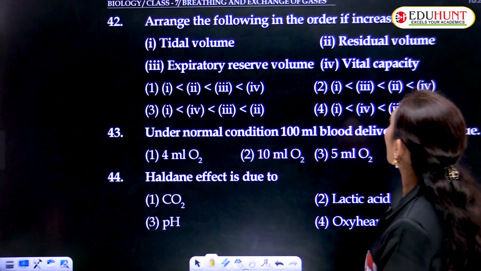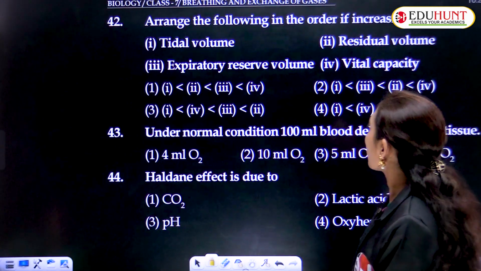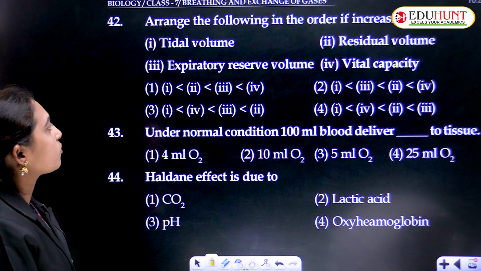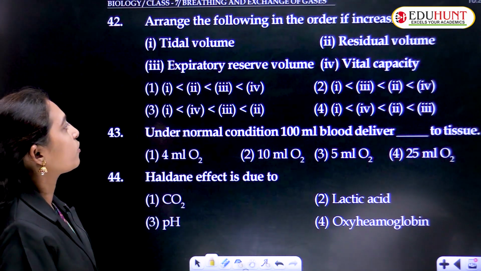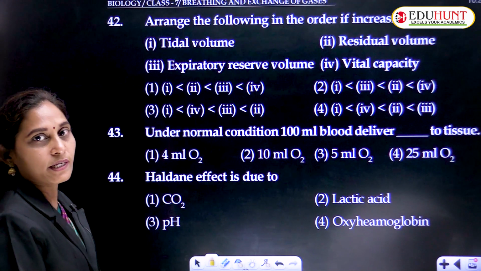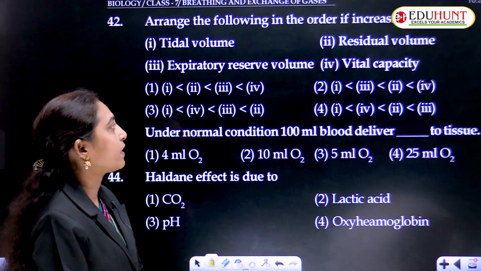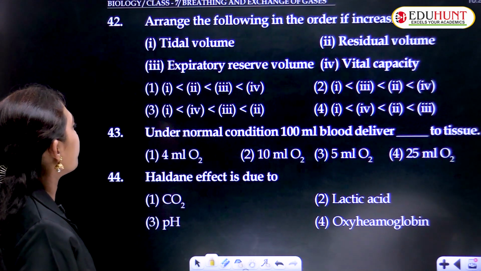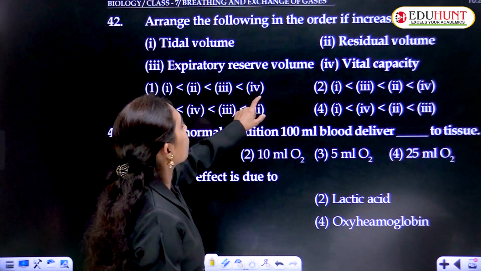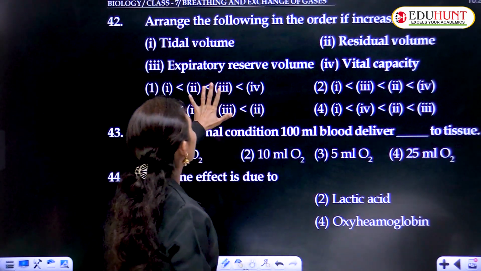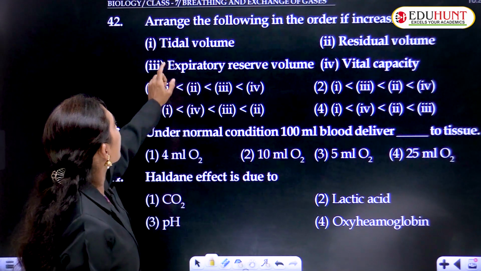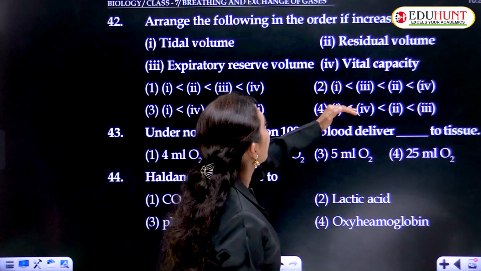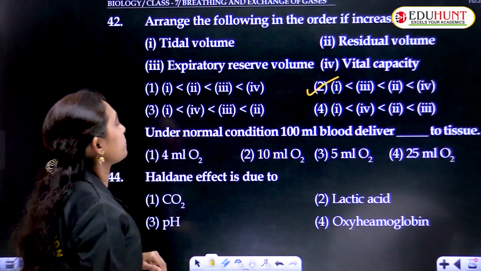Arrange the following in the order of increasing volume: tidal volume, residual volume, expiratory reserve volume and vital capacity. Tidal volume is always low and vital capacity will always be the highest. Next, expiratory reserve volume, residual volume, and then vital capacity. This is the correct option.